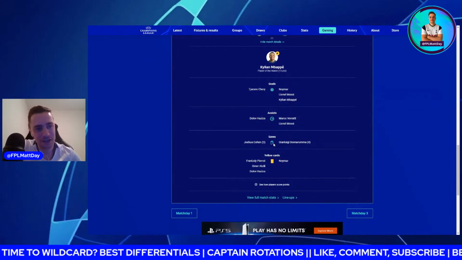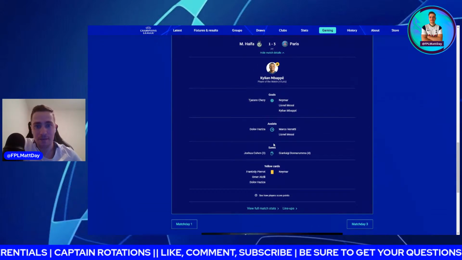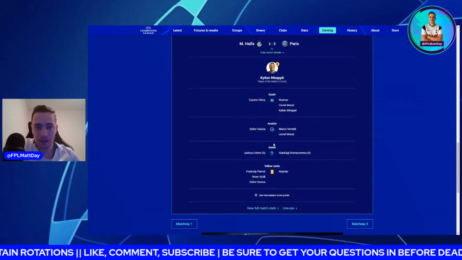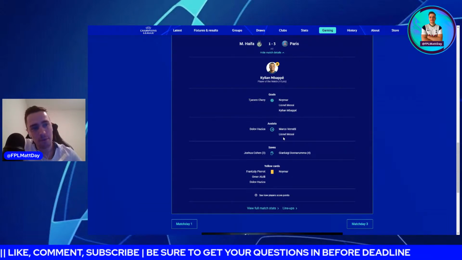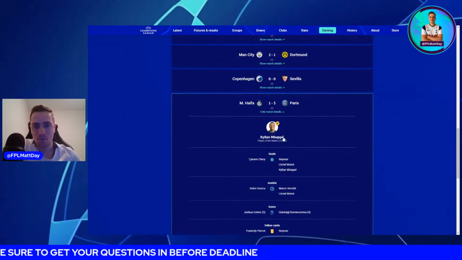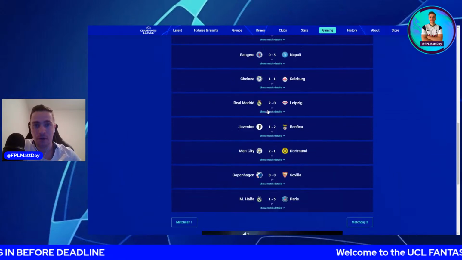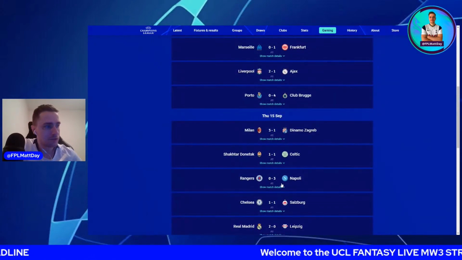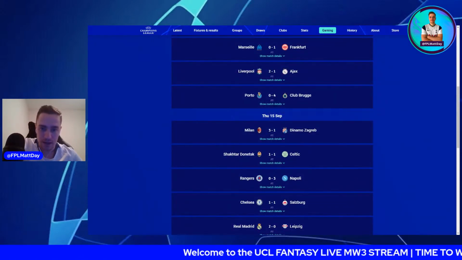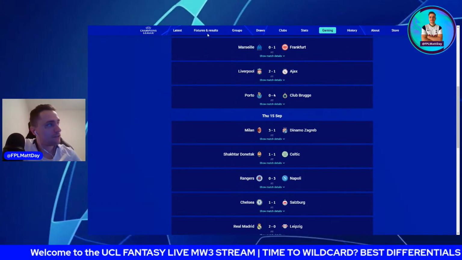I know a lot of the clean sheets for Paris defenders were wiped, which was a shame. But Neymar, Messi, and Mbappe with a goal each. Messi also with an assist. But Mbappe gets the 3 bonus points in this one, which was good for my team. It saved my team. He was my captain on night 2. So that was the results from last time. A few surprises in there, but it was a really interesting round.